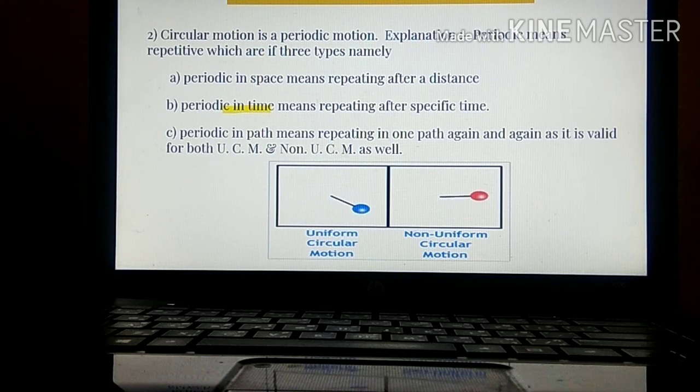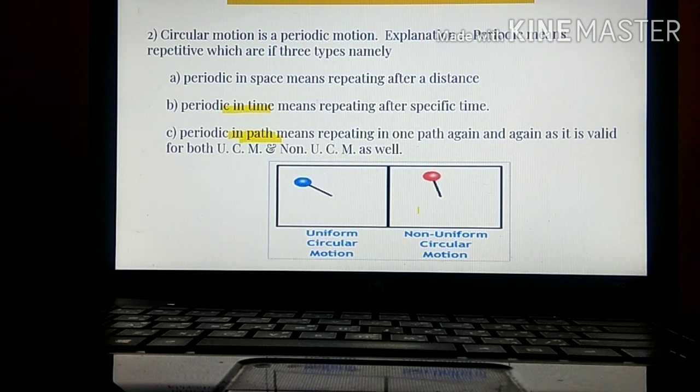But over here, circular motion is periodic in terms of path. Kindly see this diagram, you will understand. See uniform circular motion and non-uniform circular motion. Both are moving in a circular manner, but in one the speed is constant and in the other the speed is not constant.